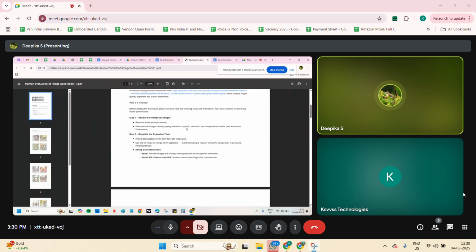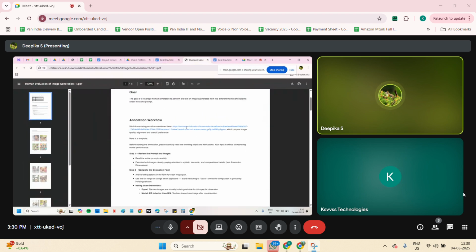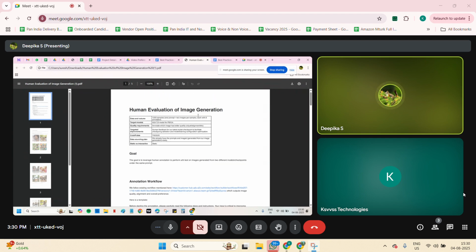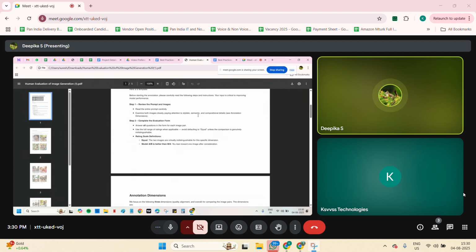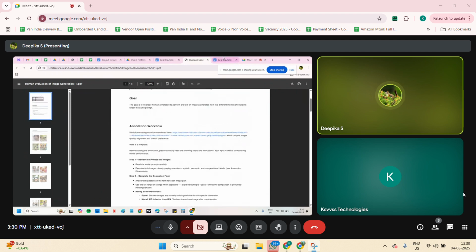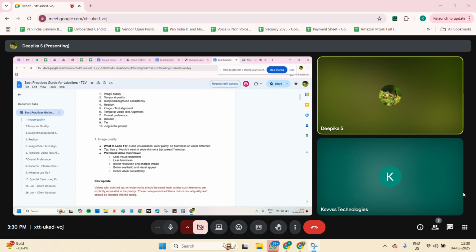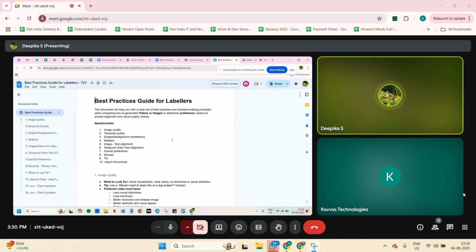Next one is the image generation project, IGP. I will take you through that. It is nothing very difficult. Here, as we compared videos before, we will compare images. The previous one, T2V, is where we compare two videos based on a prompt. IGP is where we compare images.